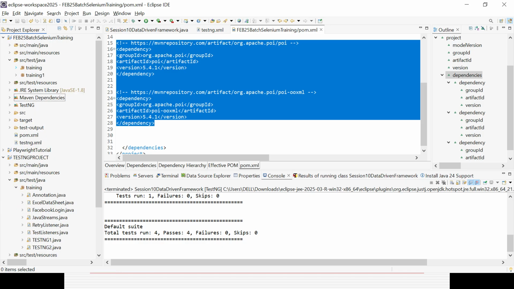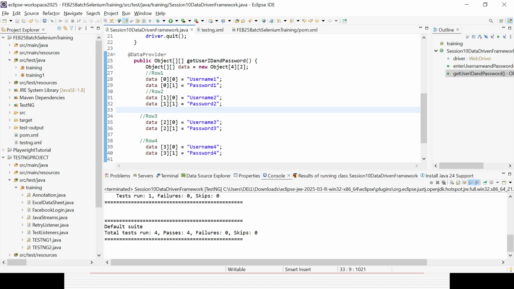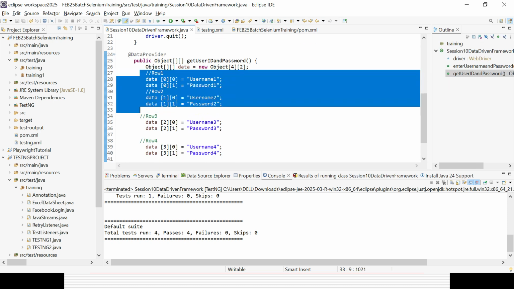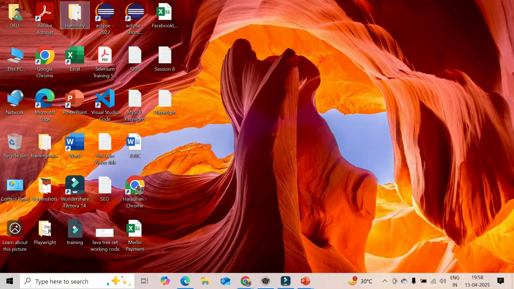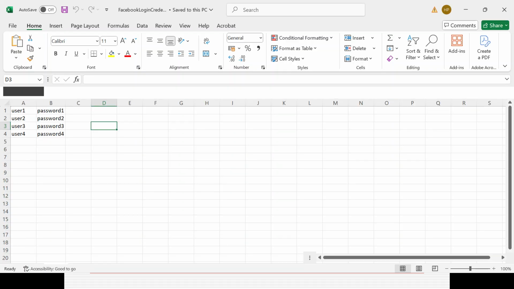So what I will do first: you want to drive the data right from the Excel sheet or an external source like a CSV file. So I have created a simple Excel file, Facebook login credential. You can give the name, and the Excel extension will be .xlsx from now onward, because we are now using the newer format.